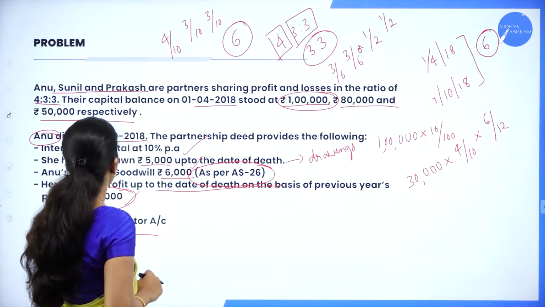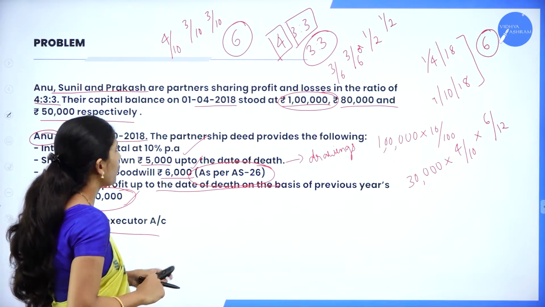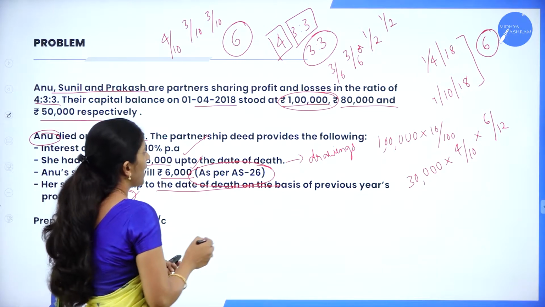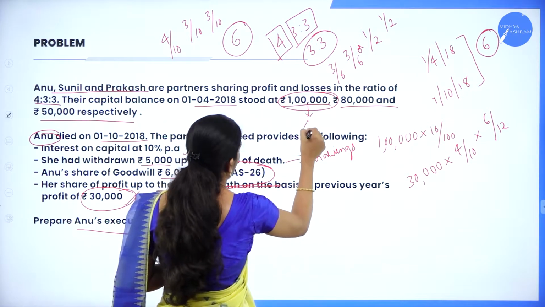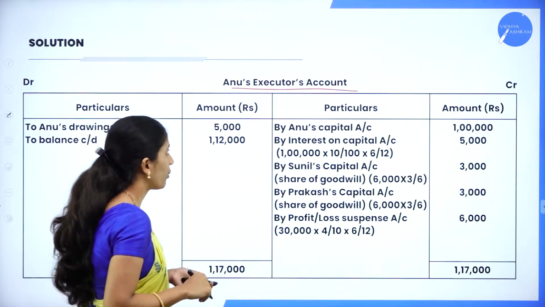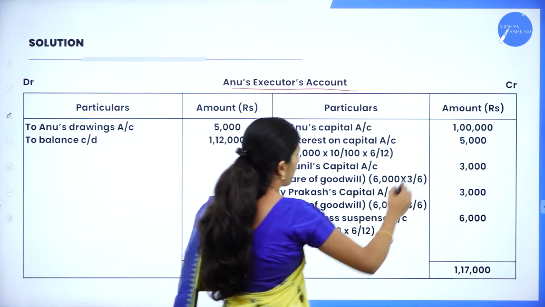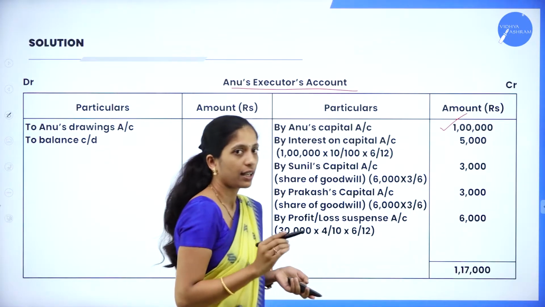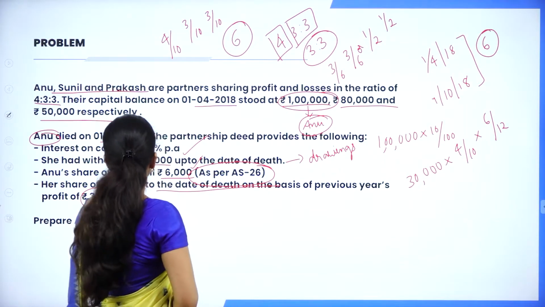So how do you record? Their capital as on 1/4/2018 stood as follows. So this is Anu's capital. How much is Anu's capital? 1 lakh. So how do you take it? By Anu's capital, how much? 1 lakh.